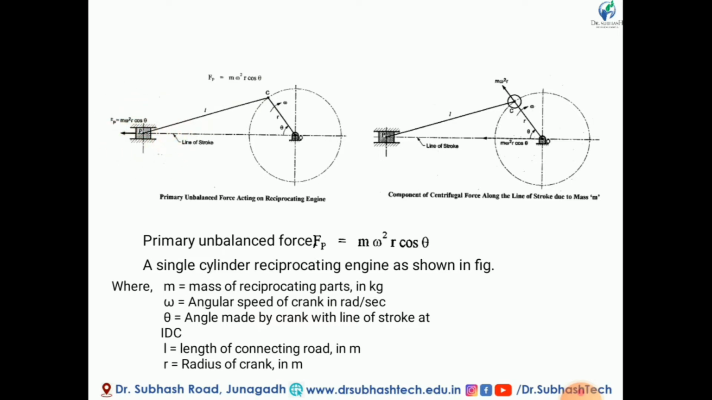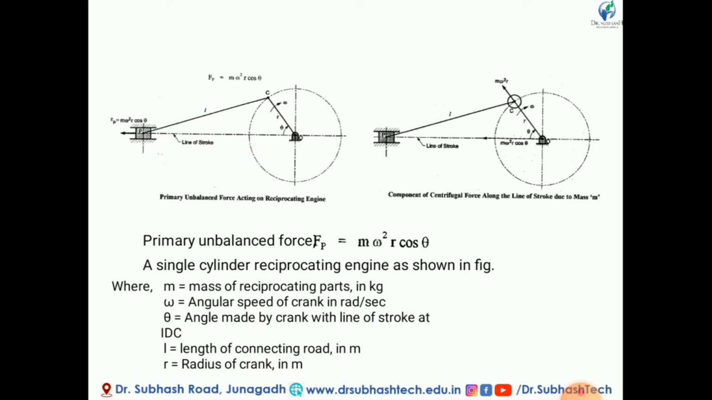My dear friends, we know that our crank makes an angle theta degree with the inner dead center and rotates with omega angular speed in the clockwise direction. Because of the acceleration of the piston, some inertia force is acting along the line of stroke. And we know that in a single cylinder engine, primary and secondary unbalanced forces act along the line of stroke. So along this line there are two forces acting: the primary unbalanced force and the secondary unbalanced force.